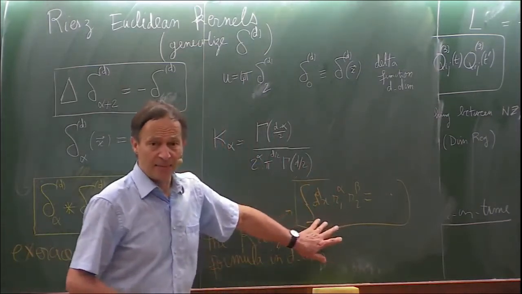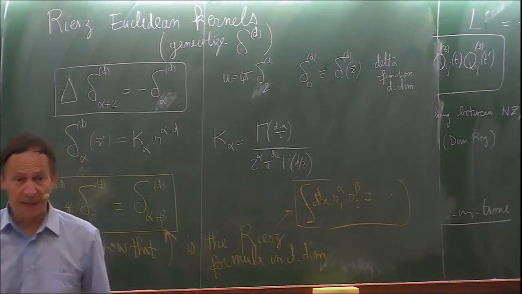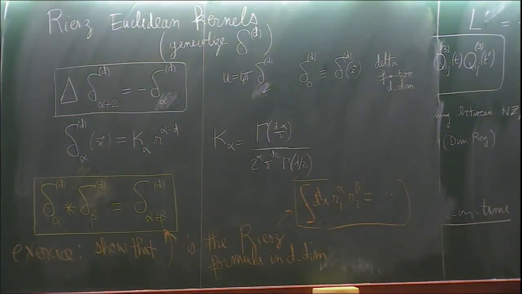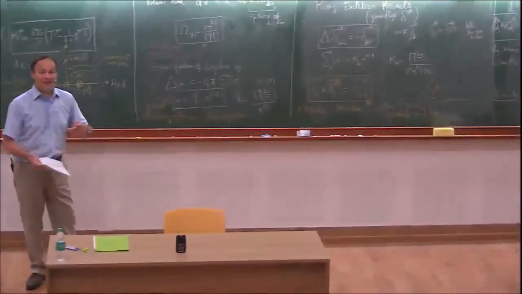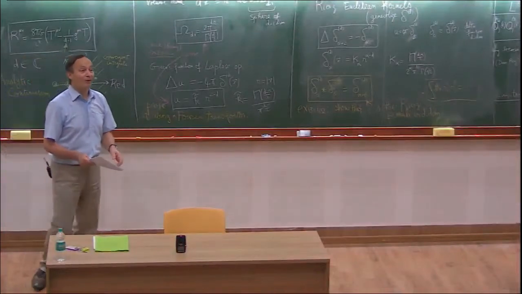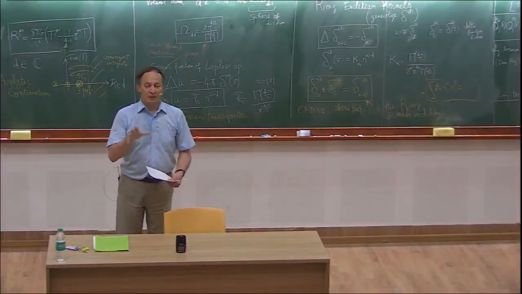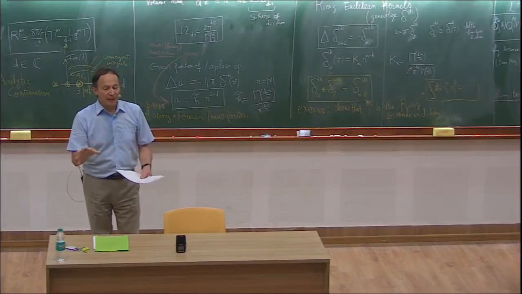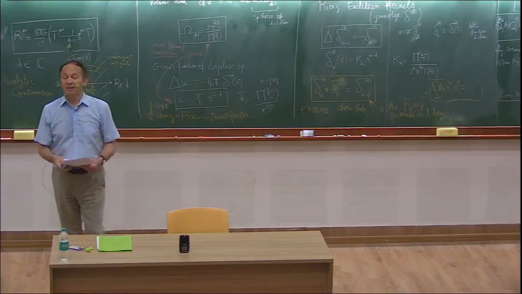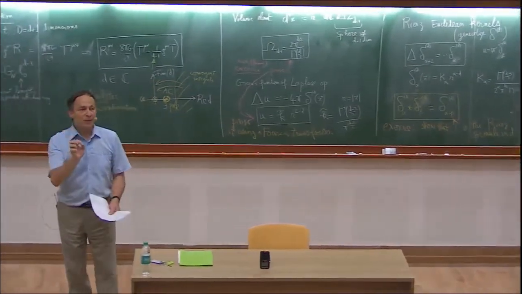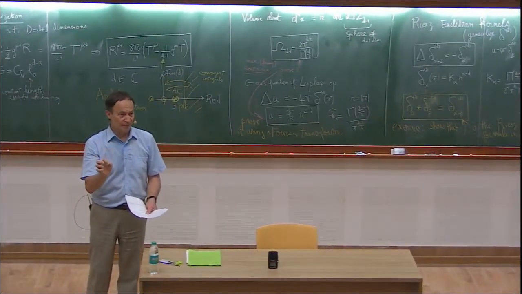Some of the integrals can be performed explicitly using the Riesz formula, but for the most nonlinear terms, we don't have closed form expressions in d dimensions. So the strategy is actually to come back to our old Hadamard regularization. For the most nonlinear terms, we don't compute them in any dimension d, but only in the limit where d tends to 3.